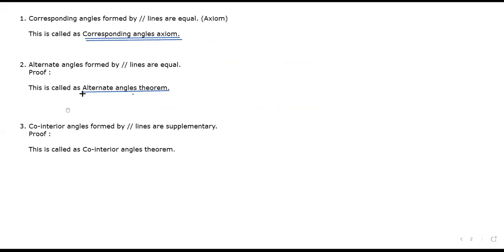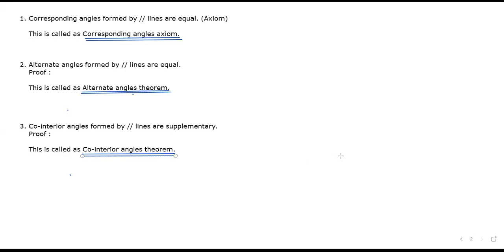Yes, sir. Underline, double underline all these things, everybody. Underline corresponding angle axiom, alternate angle theorem, and co-interior angle theorem. Underline these three important words. These three things we have done yesterday: corresponding angles axiom, alternate angles theorem, co-interior angles theorem.